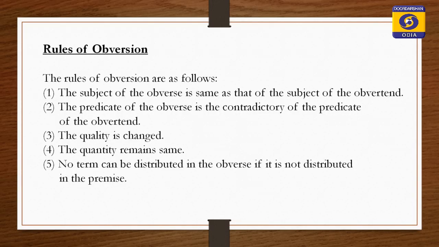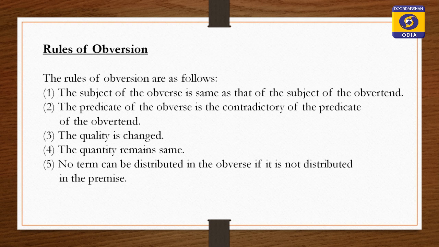What are the rules of obversion? First rule: the subject of the obvertend, or the subject of the premise, becomes the subject of the conclusion. Second rule: the contradictory of the original predicate becomes the predicate of the conclusion. Third: quality is changed.